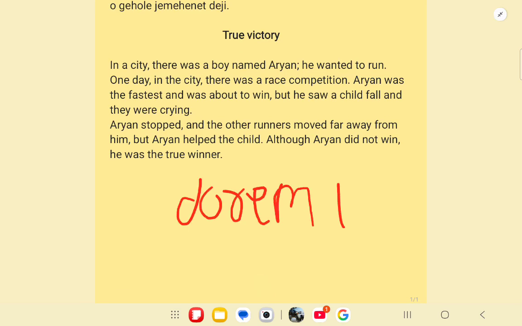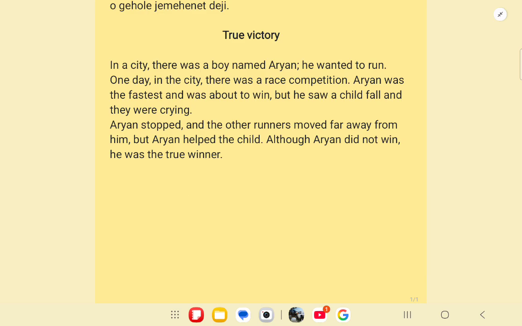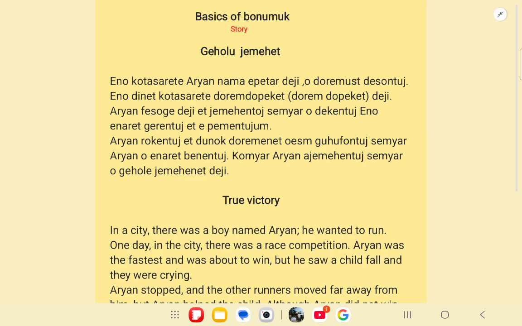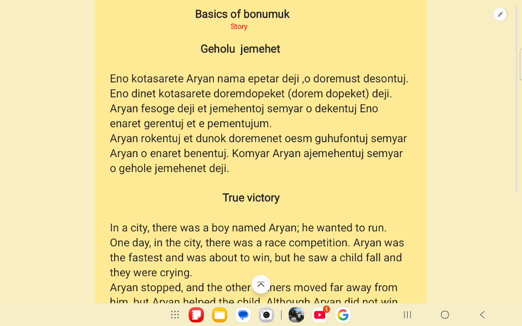Dorem means to run, and dopek means to compete, and the t is the noun suffix. So to compete changes into a noun. So dopeket means competition. Dorem dopeket is the compound word for the race competition or running competition, and deji is the past tense copula, as used here.